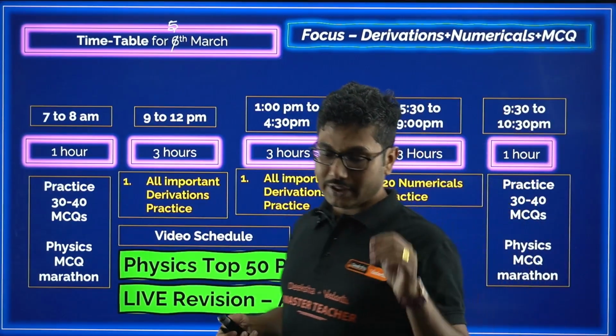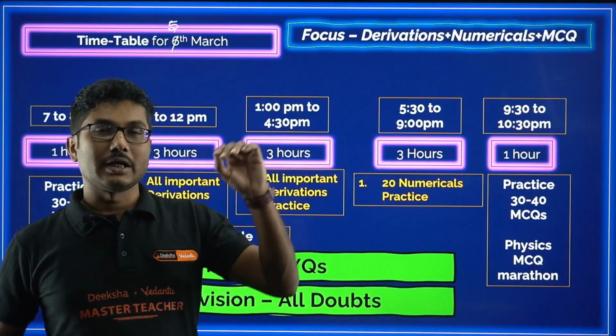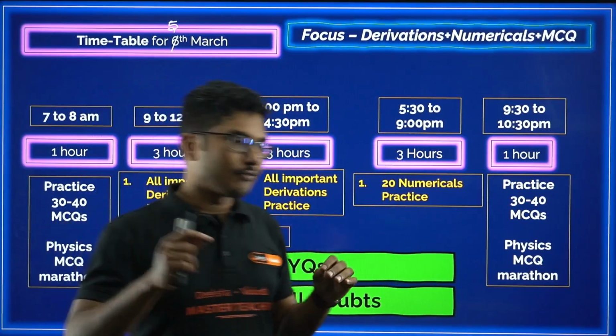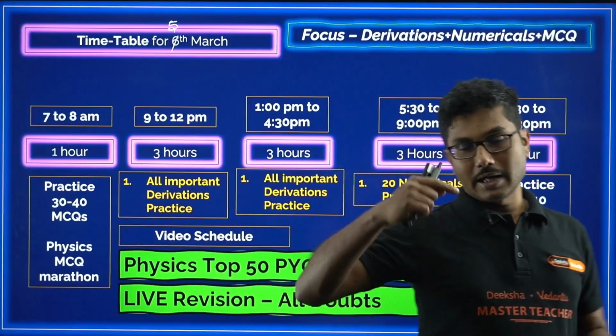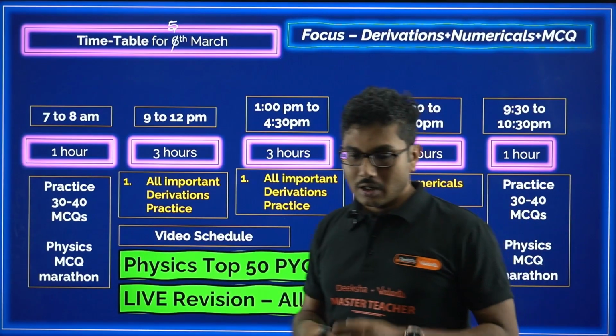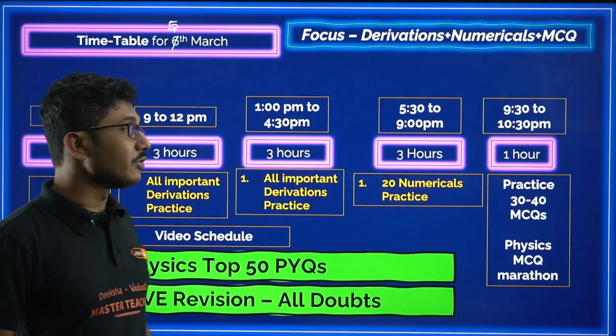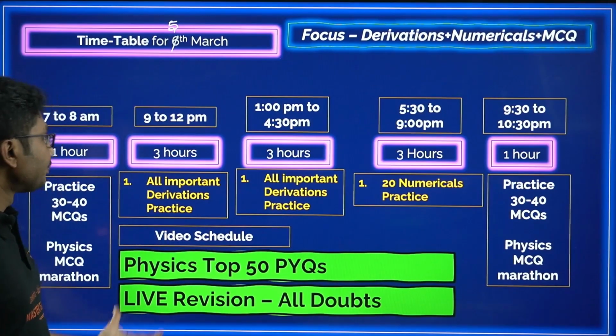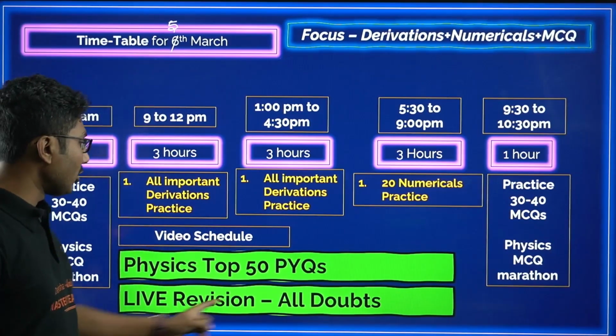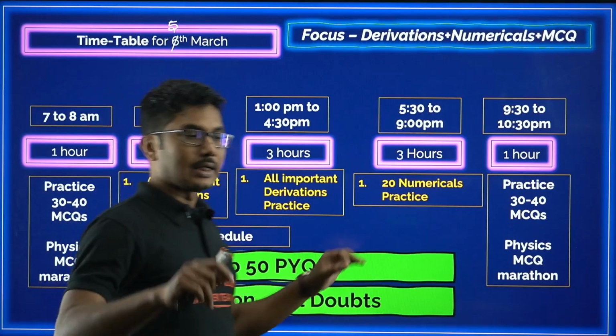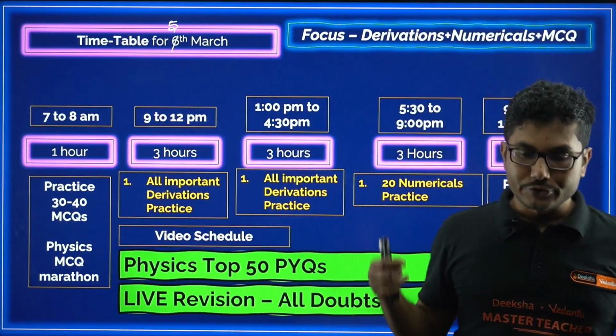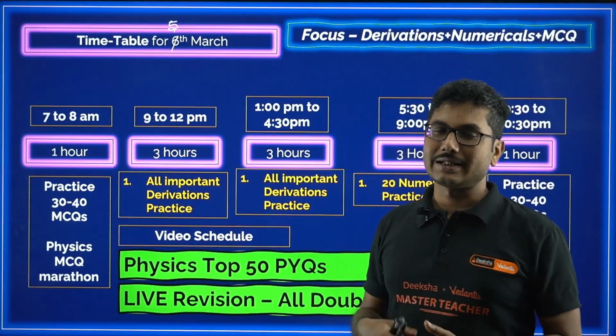On 4th of March I will be sharing a fresh Google link document, where you can put all of your doubts. You can add all the doubts in that document. Theoretical doubts will be covered on 5th of March, I will be coming on live. All the theoretical doubts, all the conceptual doubts, whatever doubts you might have. Sir, I don't understand this concept. Can you please explain?